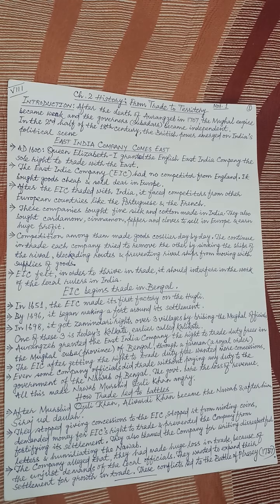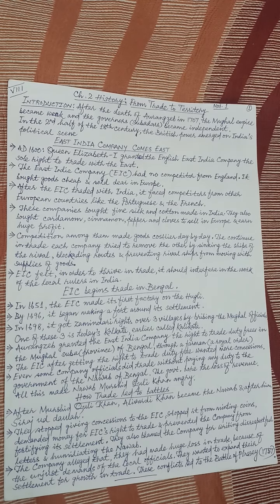The companies, in order to continue in trade, had to remove the other by sinking the ships of the rival companies, blockading routes, and preventing rival ships from moving with supplies of goods. Anyhow, the competitors were to be eliminated. These were some of the ways through which one company wanted to eliminate the company of another country.